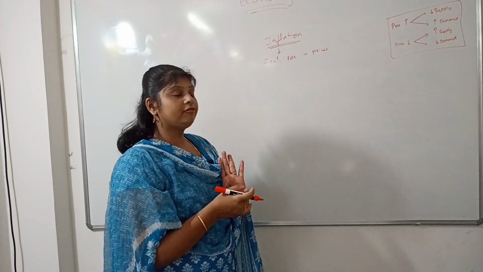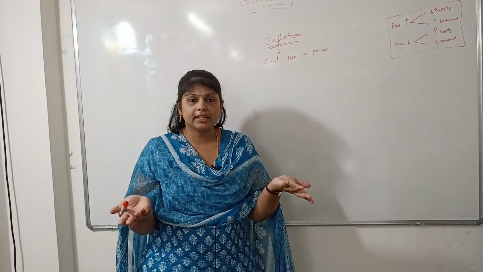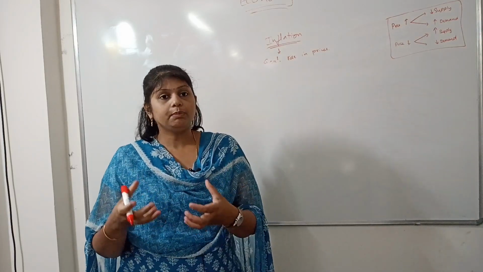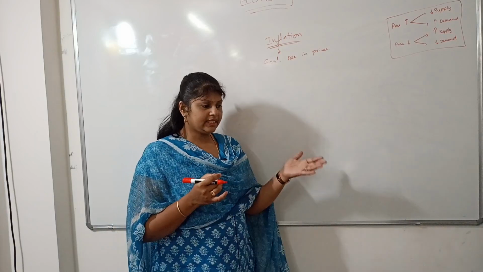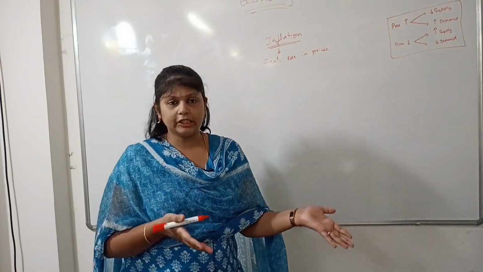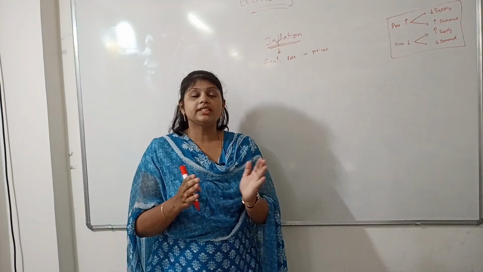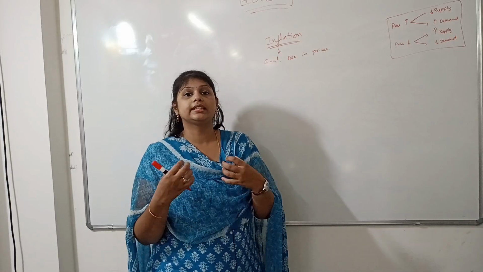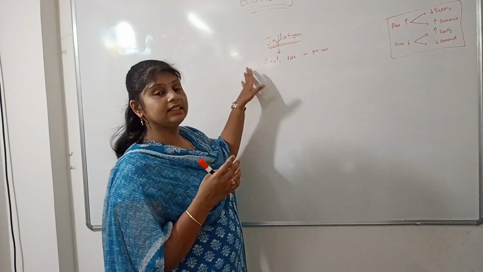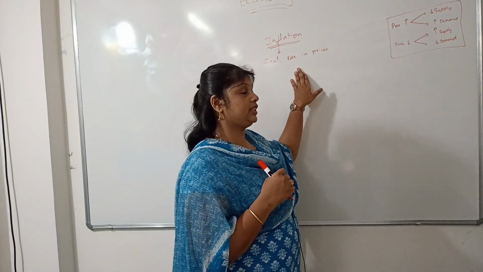Let's come to the concept of inflation. What does inflation mean? Inflation means a general rise in prices. The prices of the products or the commodities are increased. That means, let us say the tomatoes were costing 30 rupees. If today they are costing 40 rupees, then we say there is inflation. There is a rise in prices of all the commodities and the products. Then we say there is inflation in the economy, that is, a rise in prices of the commodities.